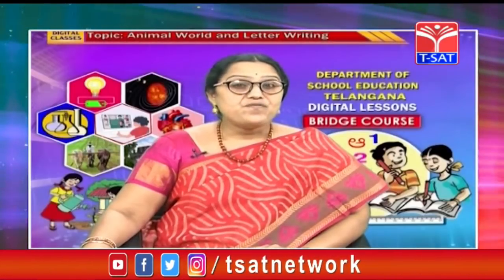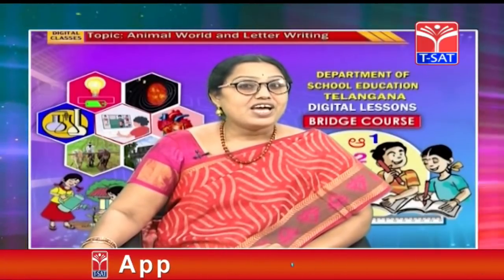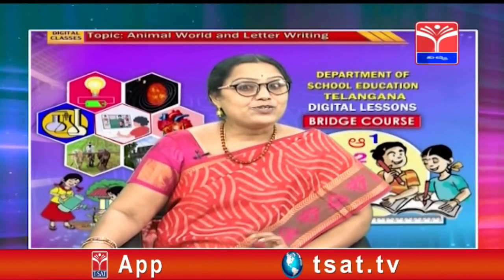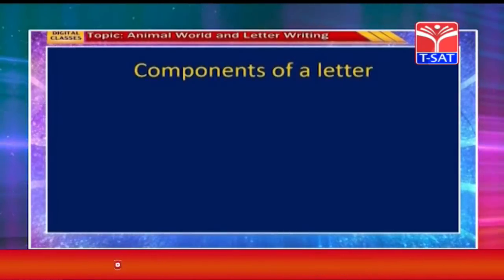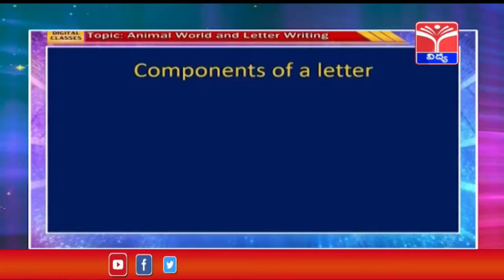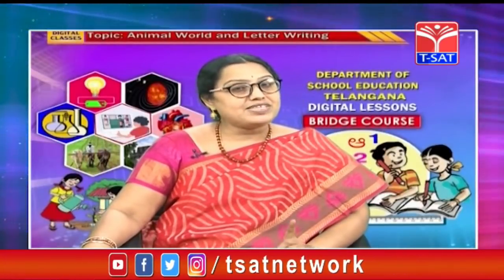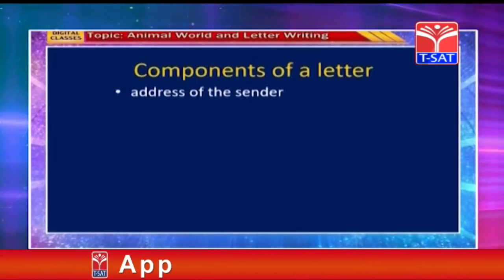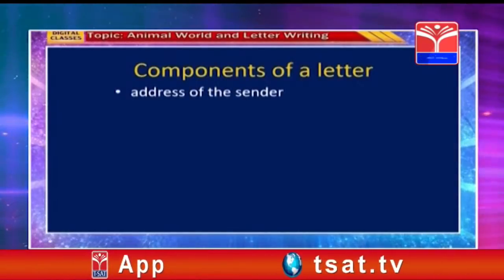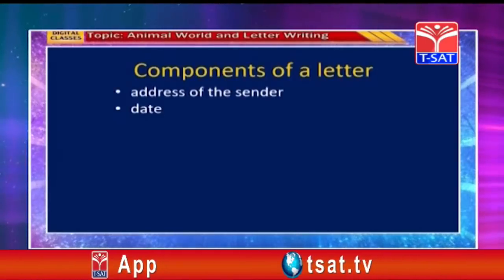Children, we have observed the letter of Shrita. Now let's see the components of a letter. That means the parts of the letter on the whole. So the first part of the letter is writing the address of the sender at the right hand top corner. And next comes date.